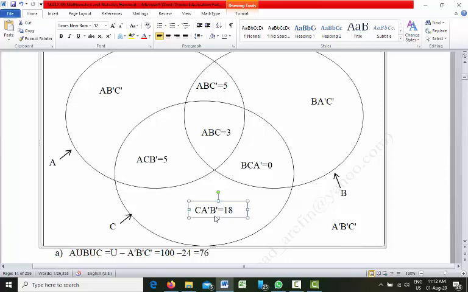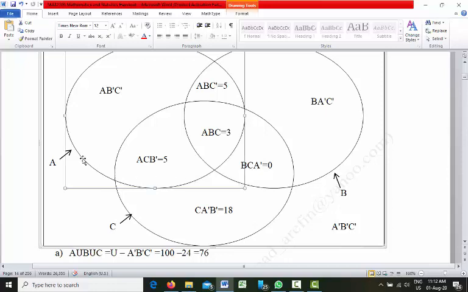I am saying again: first we take the total area covered by all the three circles, and from that we remove the total area covered by these two circles.